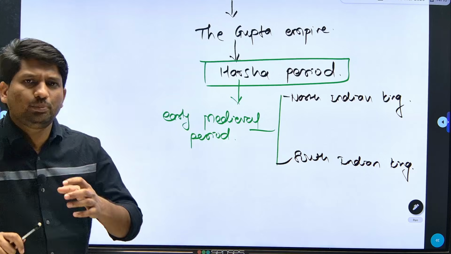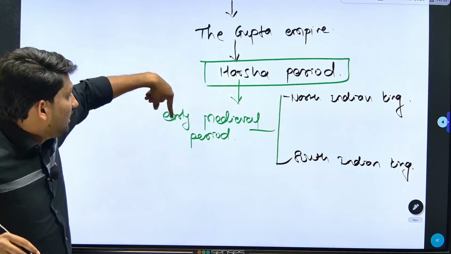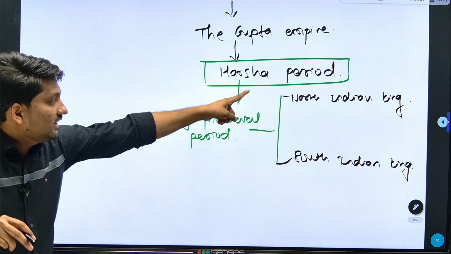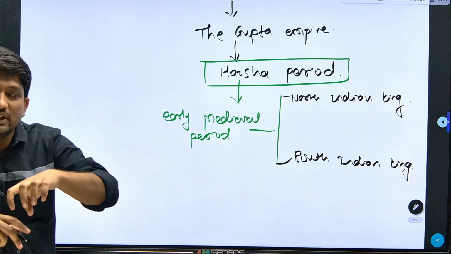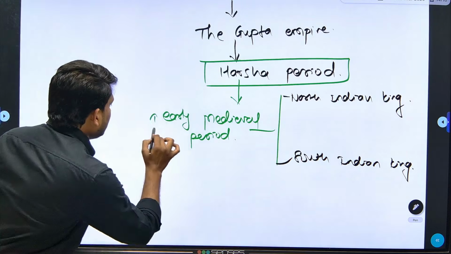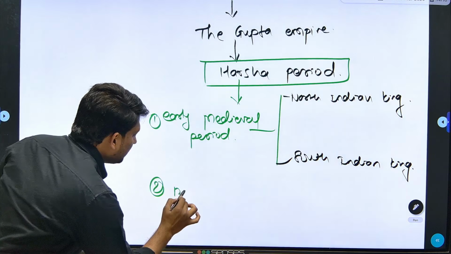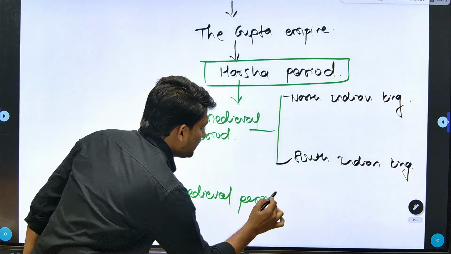Remember, in the UPSC, the most important part from this medieval part is this early medieval period: North Indian kingdoms and South Indian kingdoms, their kings, their dynasties, their chronology, the scholars at that time, and their literary work. And after discussing this early medieval period, we discuss the medieval period, which consists of